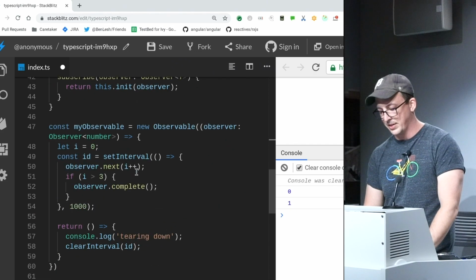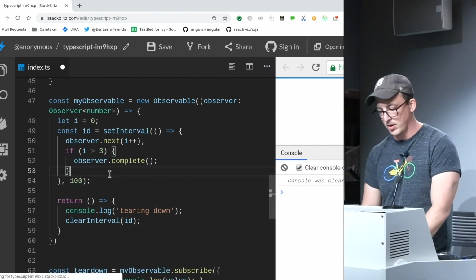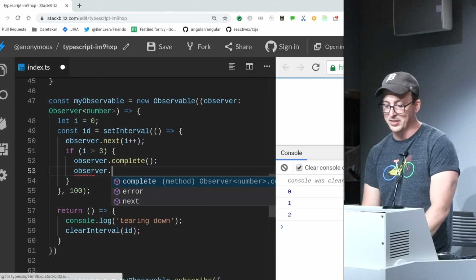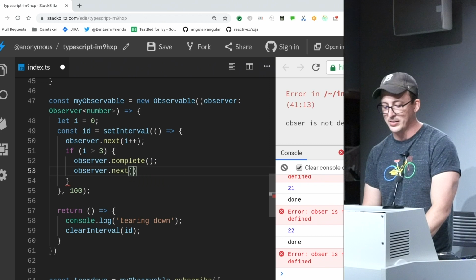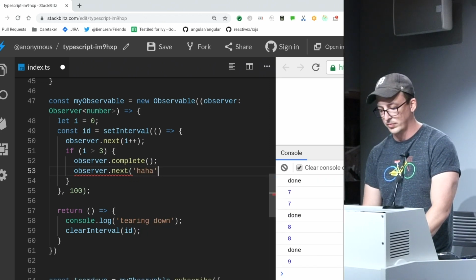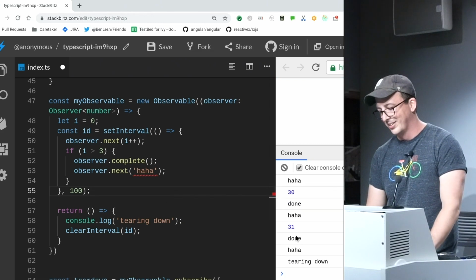I'm going to make this tick a little bit faster so I don't have to wait so long. Where I can't go in here and say observer, well, I haven't done it yet. Right now I can say observer next right afterwards, and it's going to keep going.